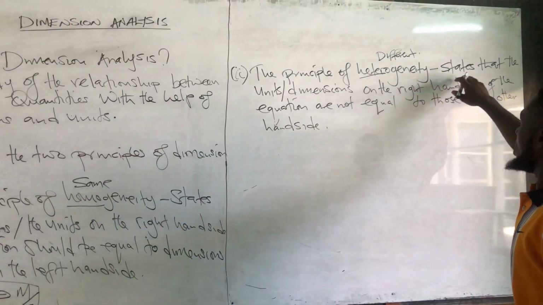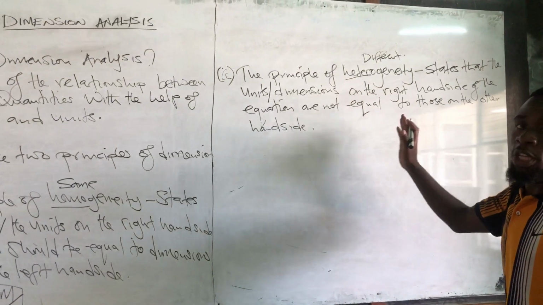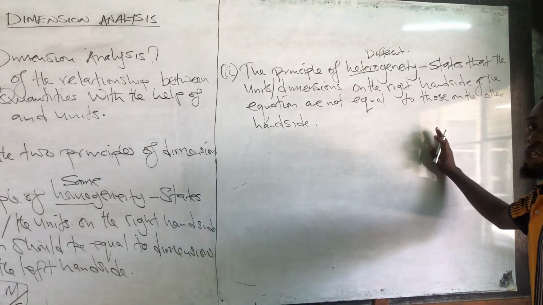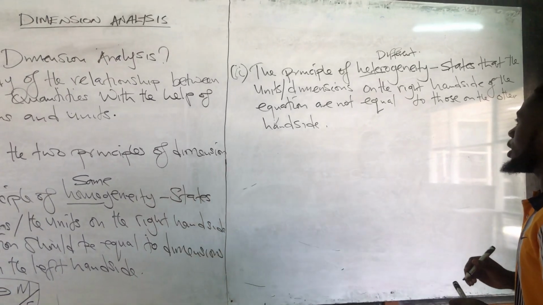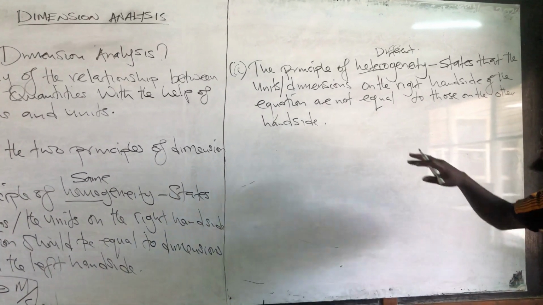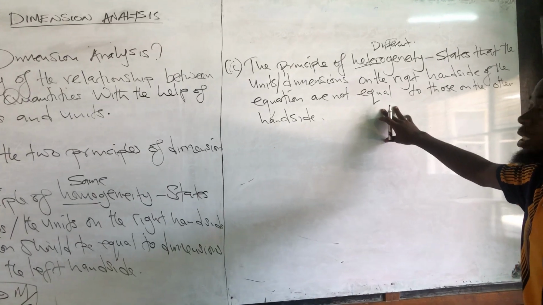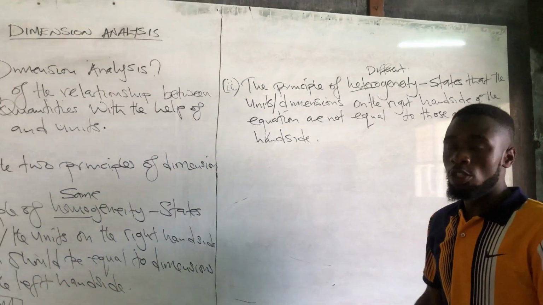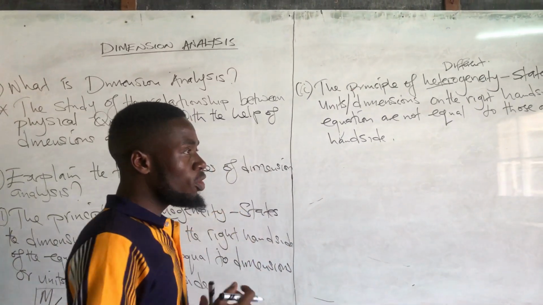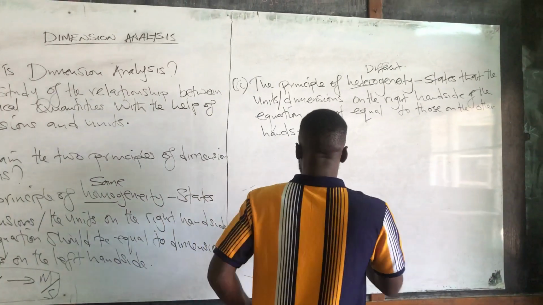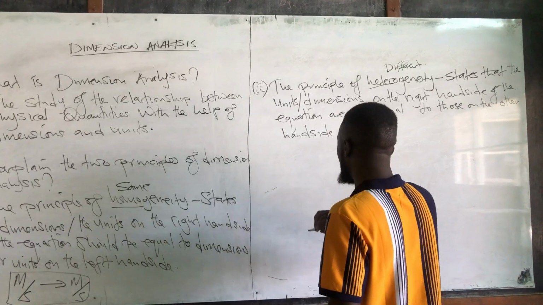So meaning the units of the dimensions on the left hand side of the equation are not equal to the units of the dimensions on the other hand side here. So these are the two principles we need to understand on dimension analysis before we solve any question. Okay. So let's talk about the uses of this same dimension analysis.